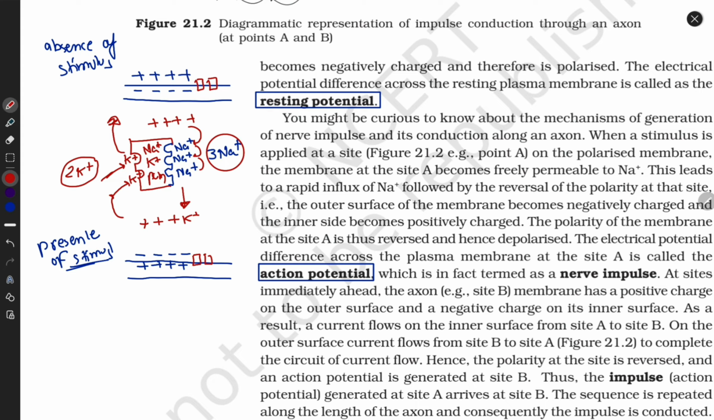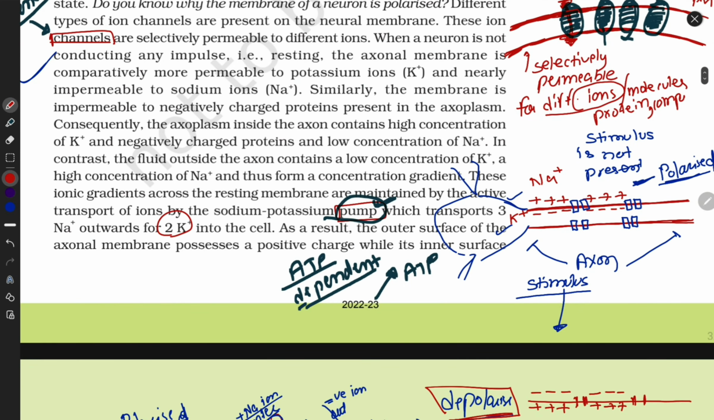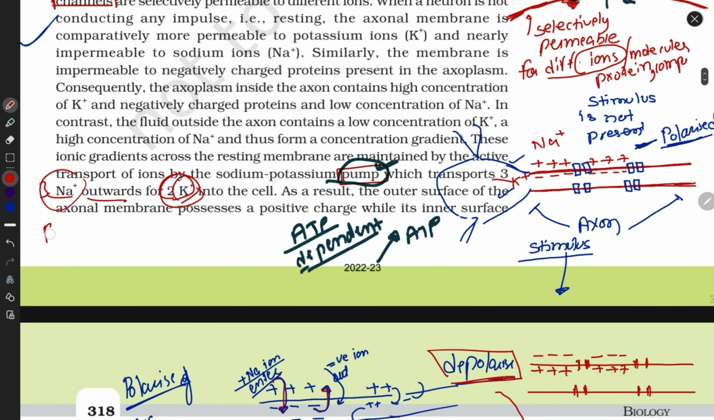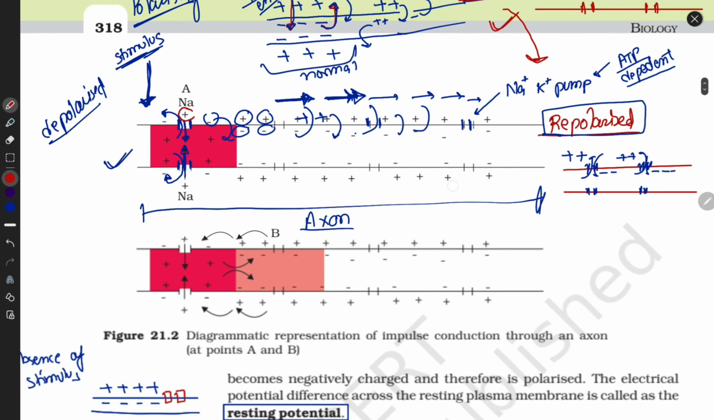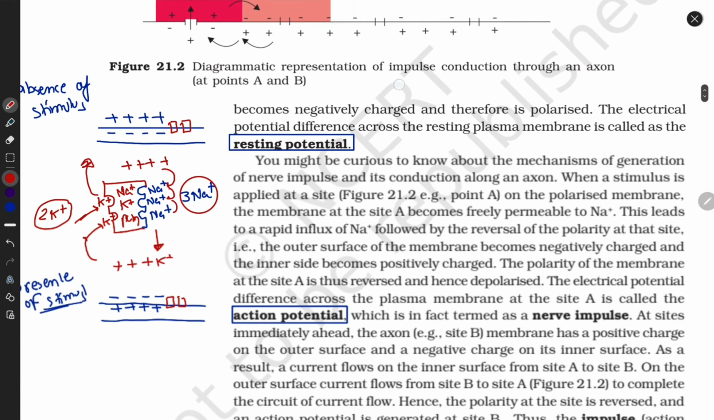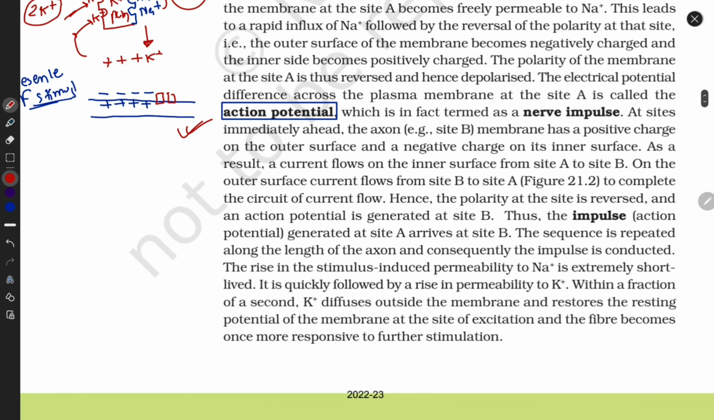Okay, so this is all about generation and conduction of nerve impulse. Whatever I said is written here. 3 sodium ions go outwards and 2 potassium ions inwards when the cell repolarizes again, and this condition is also found when the cell is in its polarized form. Okay, this is the structure of the polarized membrane. This is the structure of the depolarized membrane. This is the structure of the repolarized membrane. This is the structure of resting potential. This is the structure of action potential. This is all about signal transduction.